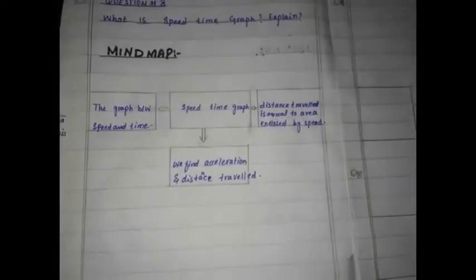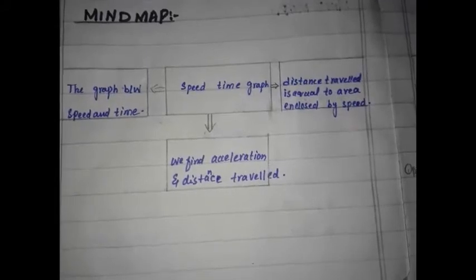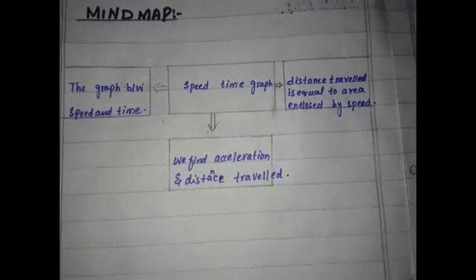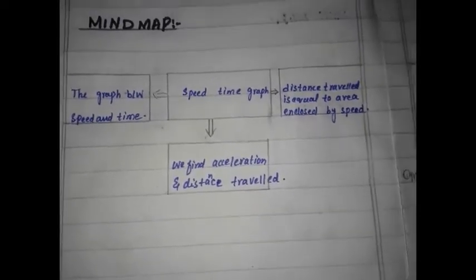This is the mind map for question number 8. Speed time graph is the main point. The distance traveled is equal to the area enclosed by the speed. The graph between the speed and time. We can find acceleration and the distance traveled.